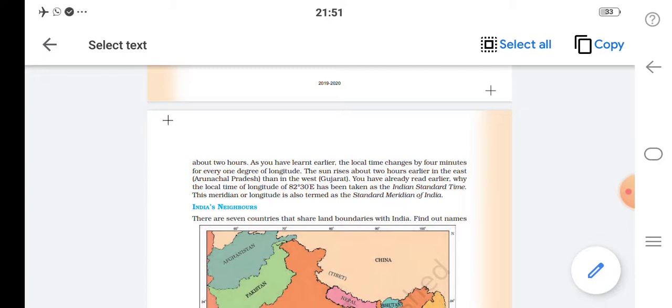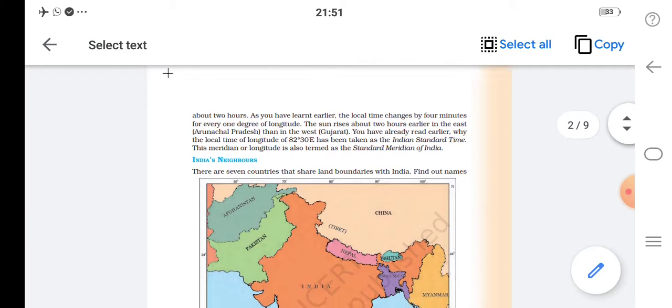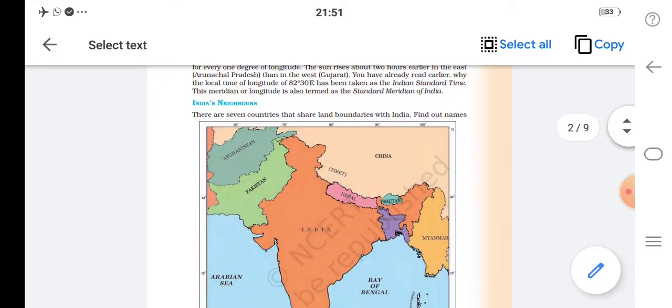We have already learned about our timings, that is what we say IST, Indian Standard Time, in the last chapters. So now let's see India's neighbors. Children, you have neighbors at home, no? Those who are next to your house are known as neighbors.